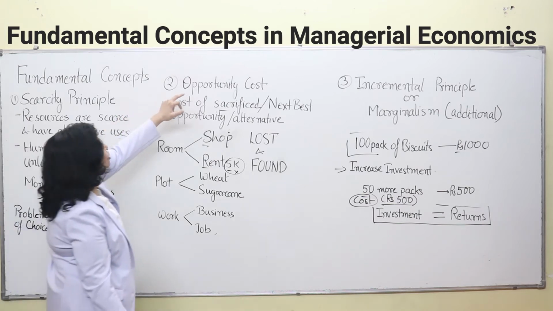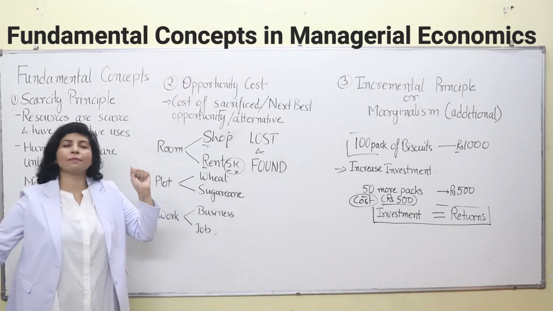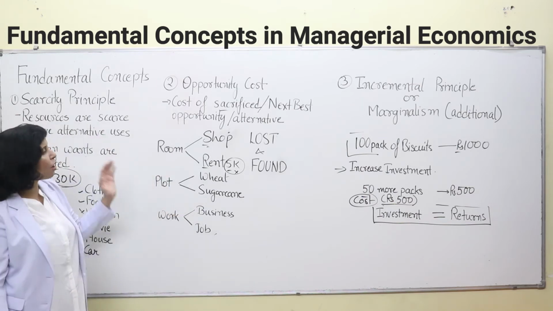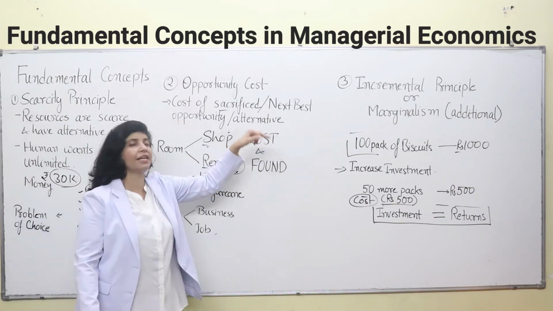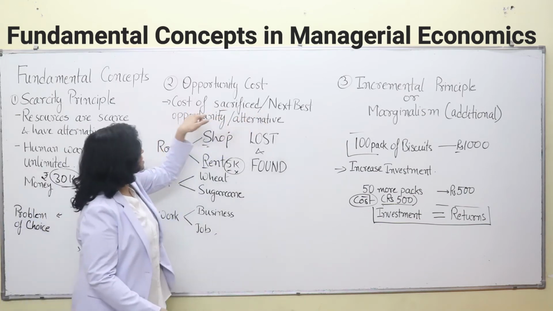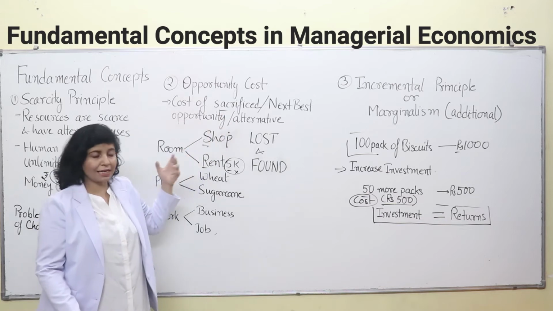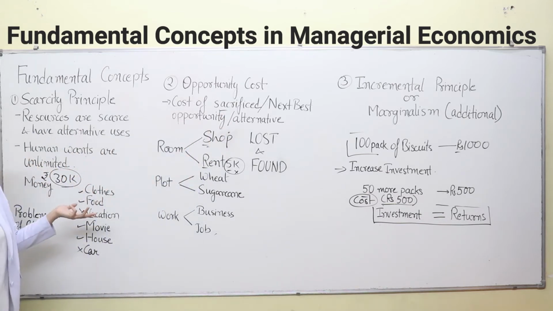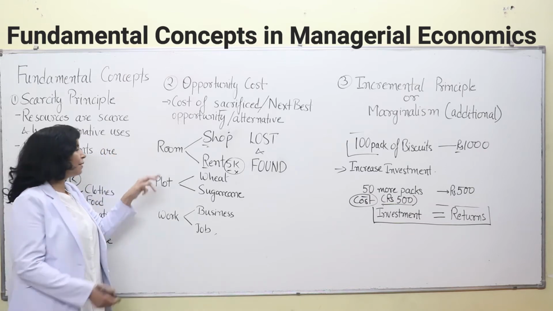Then next comes your opportunity cost. What is opportunity cost? Opportunity cost is simply the cost of your lost opportunity. Okay, the lost opportunity or the next best opportunity or alternative. As right now we have told you that resources have alternative uses. So take for example here room.